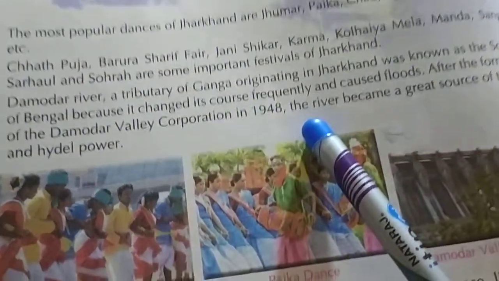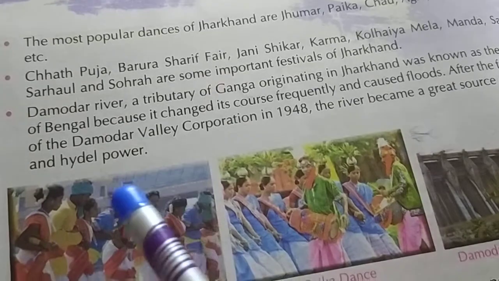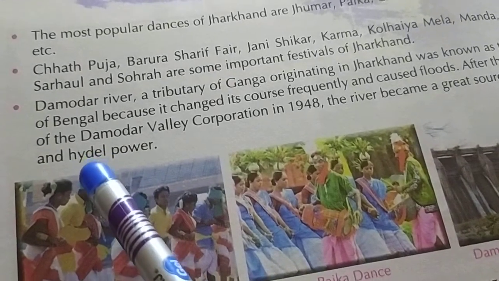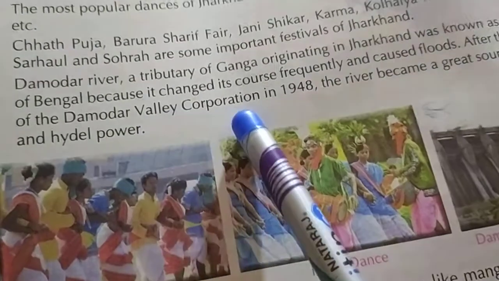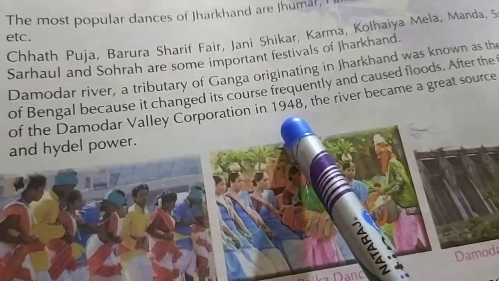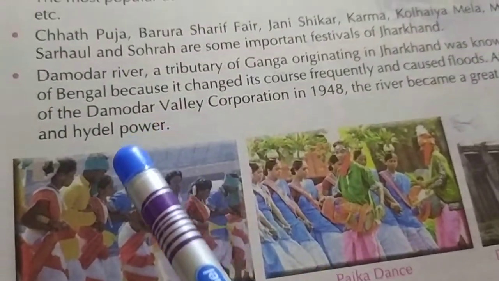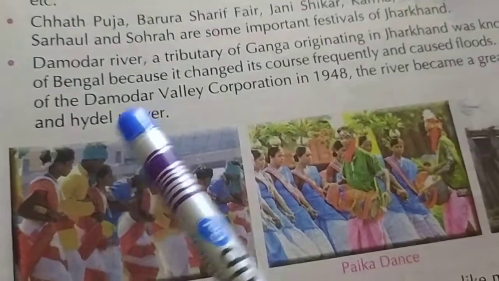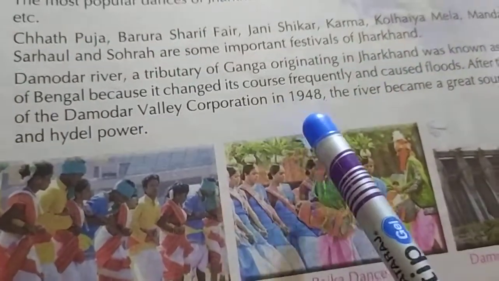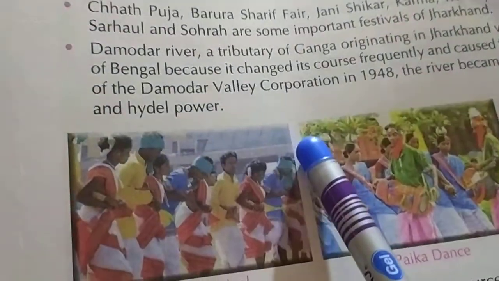On the river Damodar, Damodar Valley Corporation was built in 1948. The river became a great source of thermal and hydel power.